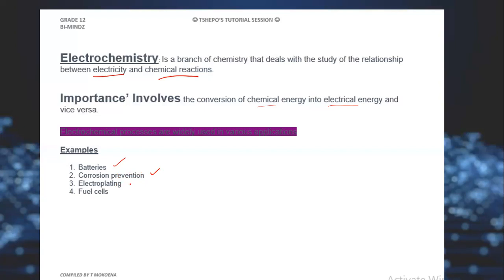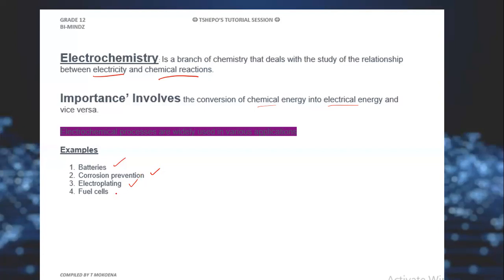Another electrochemical process is electroplating. For example, we have gold rings and silver rings, like rings for marriage. In some industries, they take copper and plate it with silver, and therefore the ring now looks silver. That's what they do.